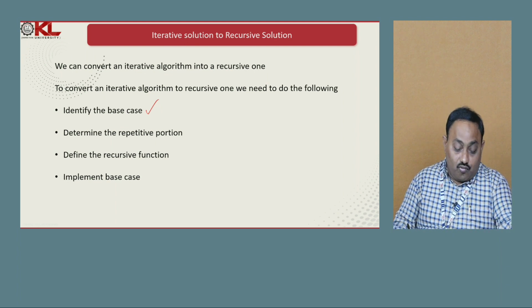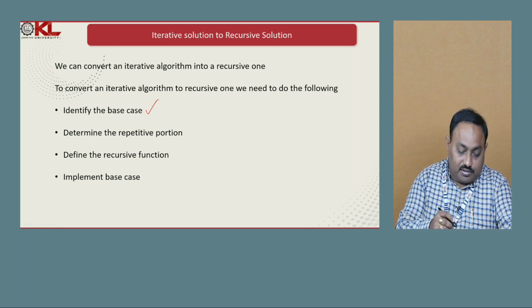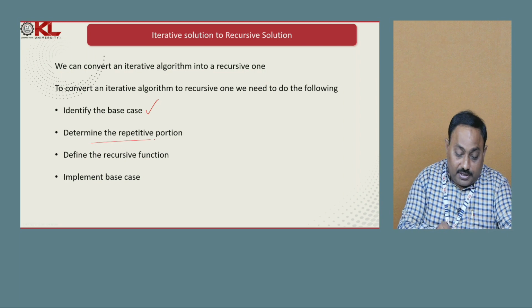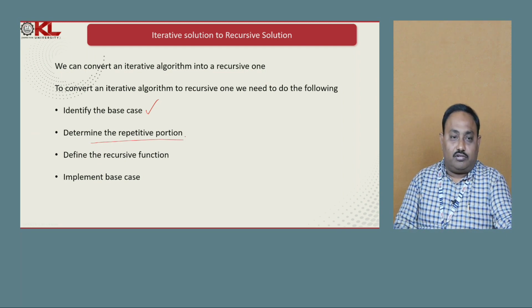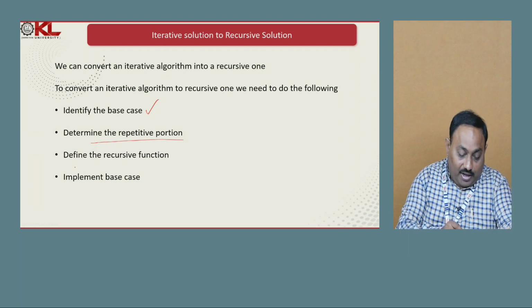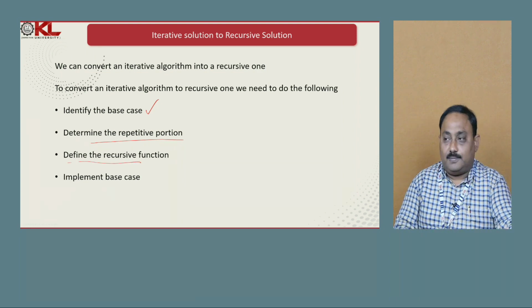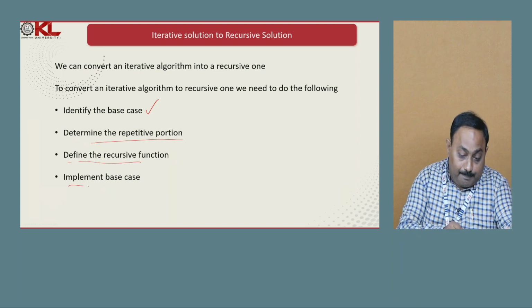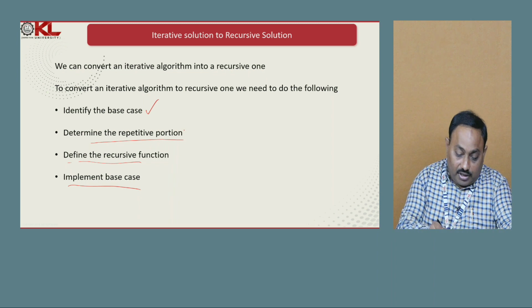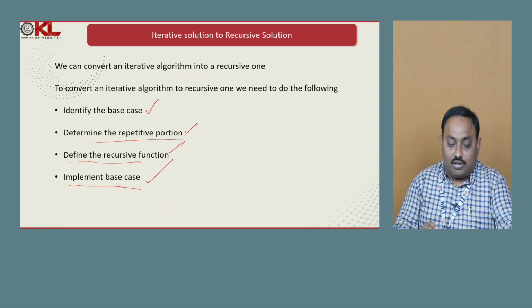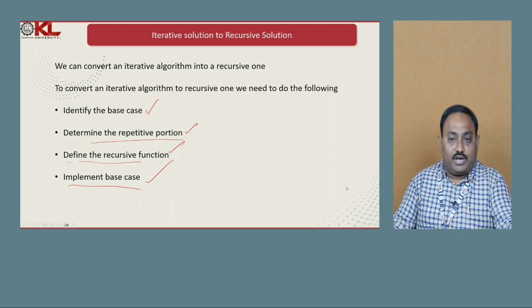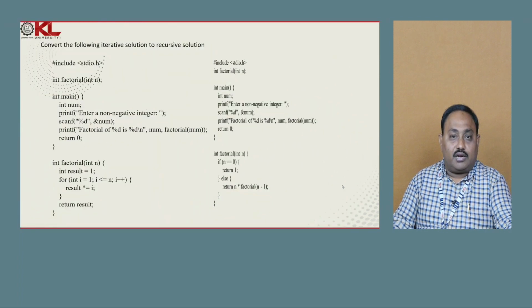Then we need to determine which portion of the function needs to be repetitively executed, then we have to define the recursive function and implement the base case. These are the 4 important steps we have to follow whenever we want to convert an iterative solution to a recursive solution.